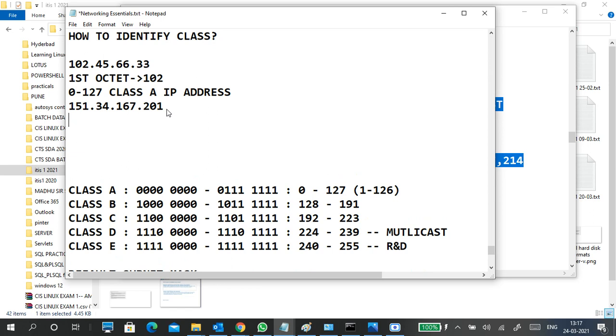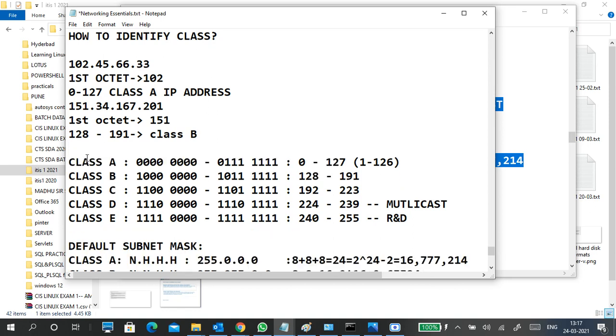Class B. The first octet is 151, and that is the only one we consider. We don't mind about the next octets. The first octet is 151, and it is in this range, which means it's class B. Very good.